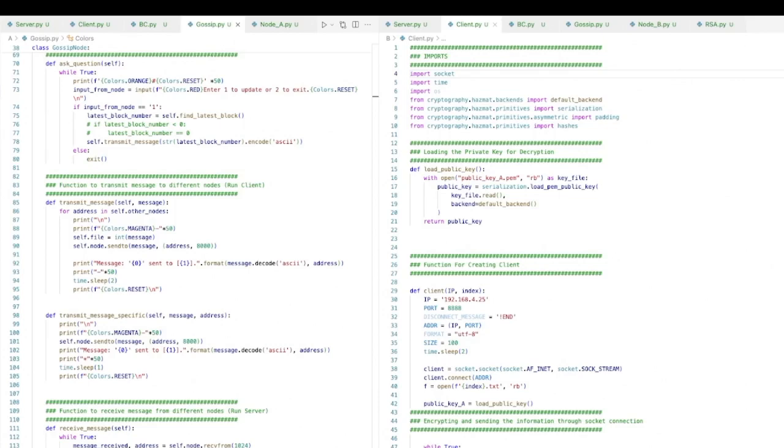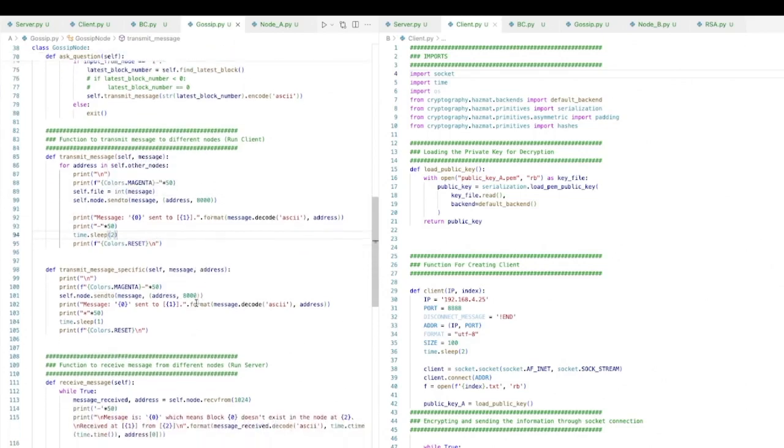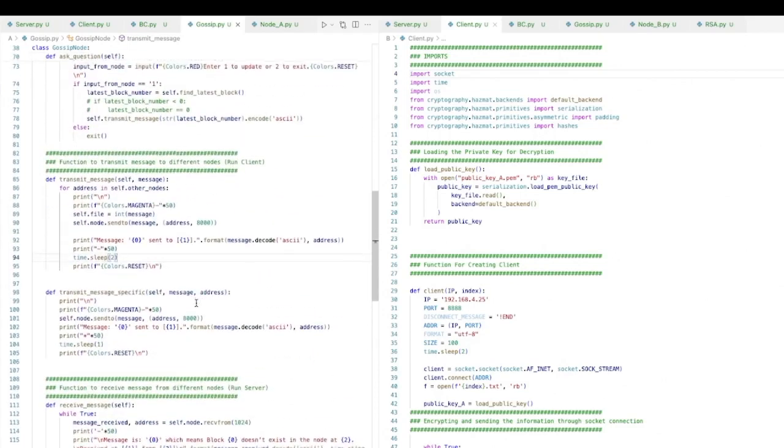Only if the block isn't in the node, then I will transfer the block, right? There is no need to establish a proper TCP communication, because TCP involves a handshake and so on. Instead, I just create a UDP communication and forward a message saying, hey, I don't have this block, or the node will say that I am at this block. I need, if there are any other new blocks, send me those blocks through UDP. So this is what send to will do, and it will send the message to those addresses, and this is the port number. So that's the function of transmit message.